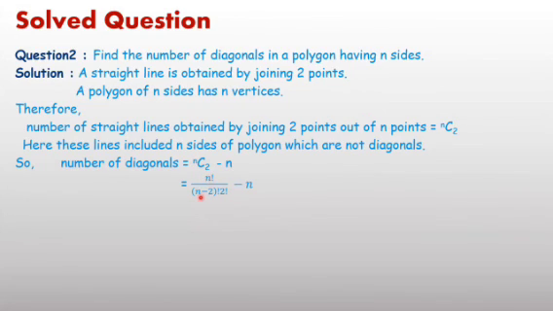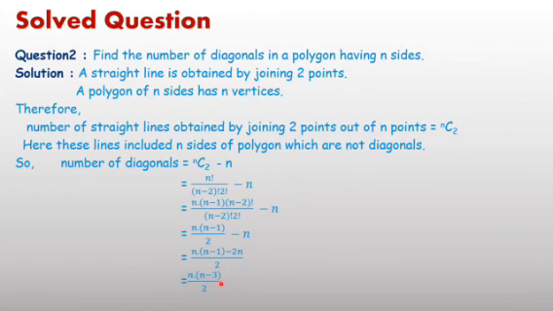nC2 means factorial n upon factorial n minus 2 into factorial 2. Factorial n we can write as n into n minus 1 into factorial n minus 2, and factorial n minus 2 cancels out. The remaining part is n into n minus 1 upon 2 minus n, because the value of factorial 2 is 2. Then by taking LCM, n into n minus 1 minus 2n upon 2, n common, and you get the result. So directly you can apply the formula. This last formula finds the number of diagonals of a polygon having n sides.